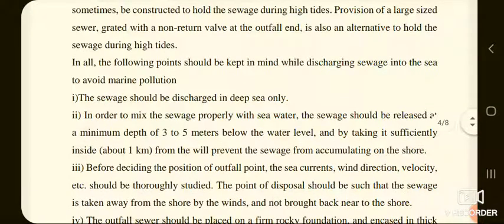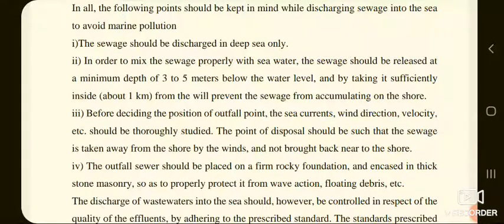In all, the following points should be kept in mind while discharging sewage into the sea to avoid marine pollution. First one is the sewage should be discharged in deep sea only. Second one is in order to mix the sewage properly with sea water, the sewage should be released at a minimum depth of 3 to 5 meters below the water level. Third, taking it sufficiently inside, about 1 kilometer from the shore, will prevent the sewage from accumulating on the shore.